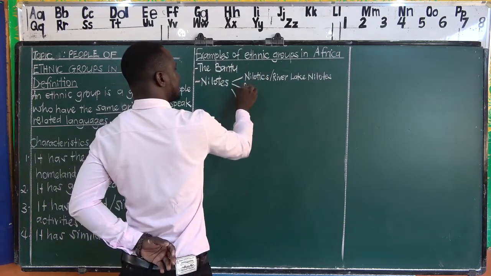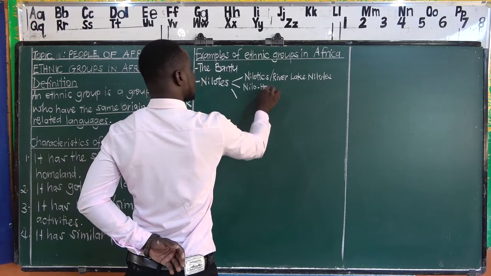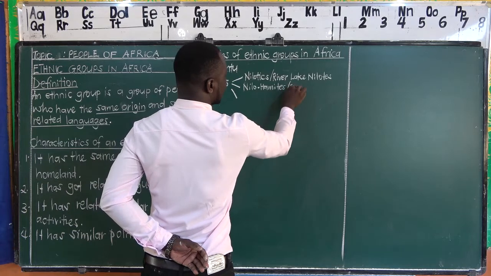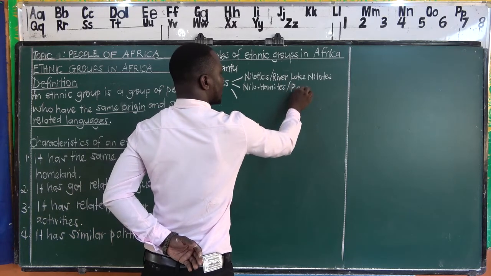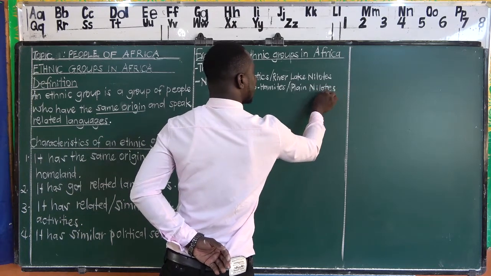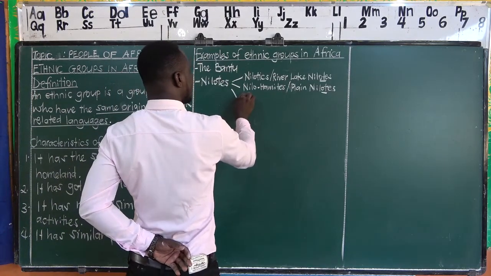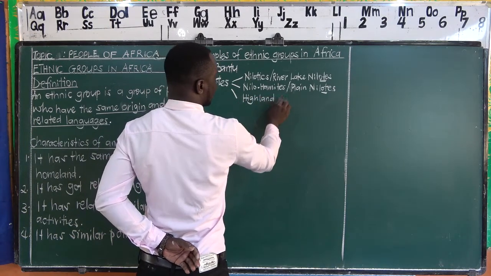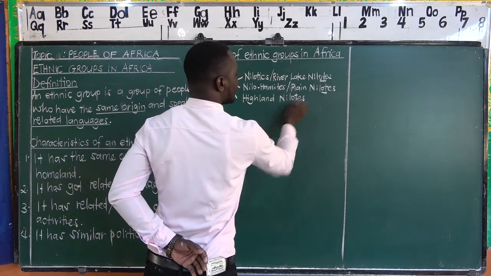And we shall have the Nilohamites, that we can also call Plain Nilotes. River Lake Nilotes are the Nilotics. We have this called Plain Nilotes. We have Nilotes here, Nilotes here. I believe we are getting that. And then we have the Highland Nilotes. Still, we have Nilotes here.